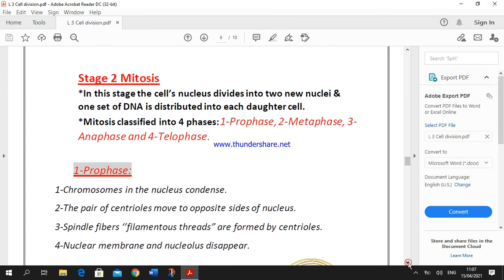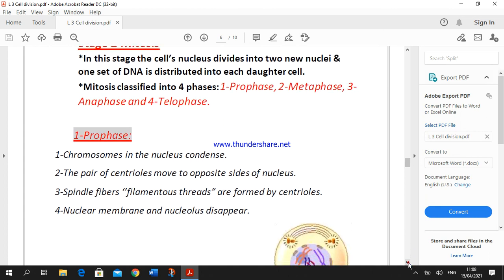After that, we will start stage number 2, known as mitosis. In this stage, the cell's nucleus divides into two new nuclei, and one set of DNA formed in interphase by replication is distributed into each daughter cell. This stage is classified into four phases: prophase, metaphase, anaphase, and telophase, and we will explain in detail what happens in each one.